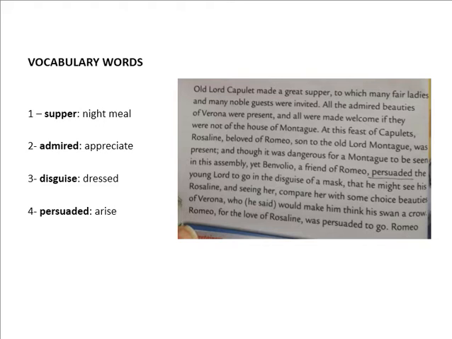At this feast of Capulets, Rosaline, beloved of Romeo, son to the Lord Montague, was present, and though it was dangerous for a Montague to be seen in this assembly, yet Benvolio, a friend of Romeo, persuaded the young lord to go in the disguise of a mask, that he might see his Rosaline, and seeing her, compare her with some choice beauties of Verona, who, he said, would make him think his swan a crow. Romeo, for the love of Rosaline, was persuaded to go.